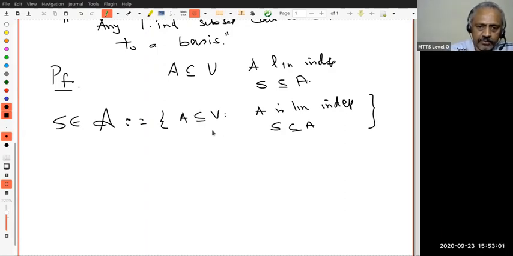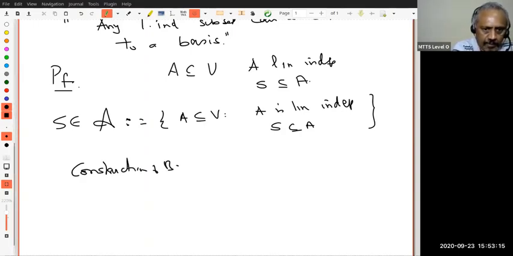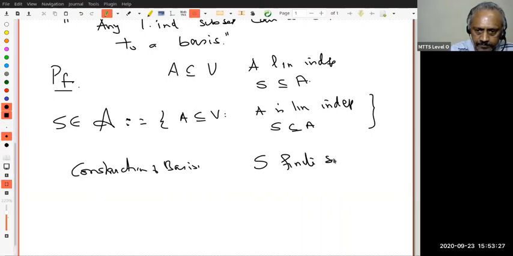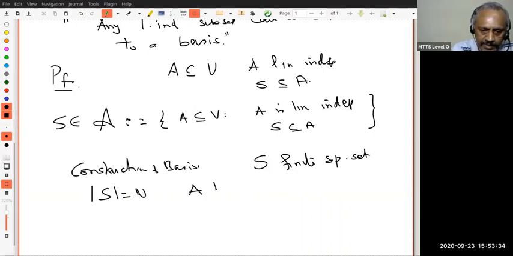Okay. Now, how do I do that? Let us recall a fact which I proved in the video on constructing bases, construction of bases. In that, what we proved was the following. Suppose S is, forget this S, this is something else. If S is a finite spanning set, okay, let us assume |S| equals n, and let A be any linearly independent set.